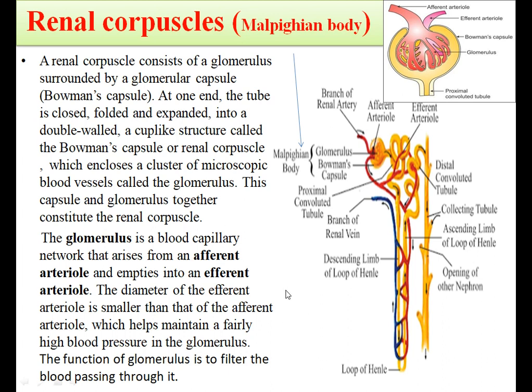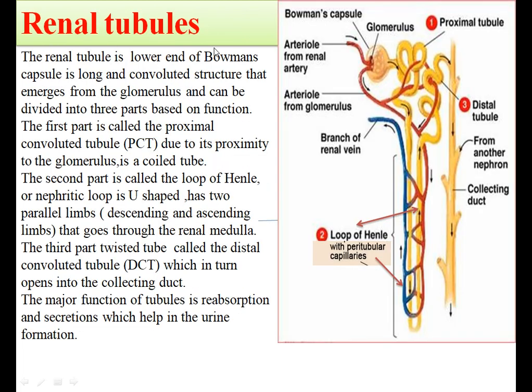Now we will see the tubular structure. These are the tubular structures, that is the proximal convoluted tubule, distal convoluted tubule and the Henle's loop. Now renal tubules. The remaining tubular part of the nephron consists of three parts, that is proximal convoluted tubule, loop of Henle and then distal convoluted tubule.